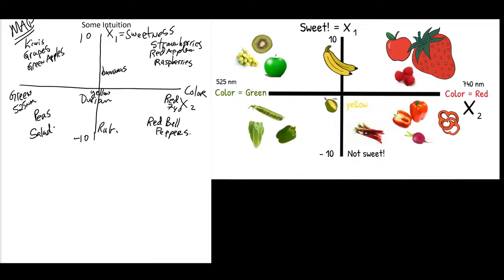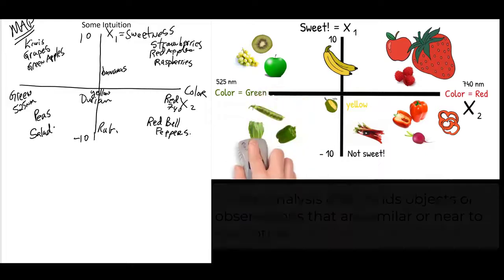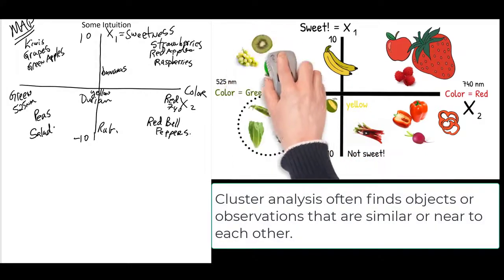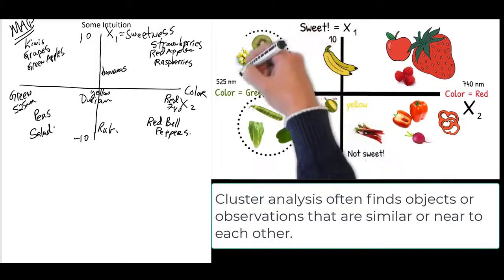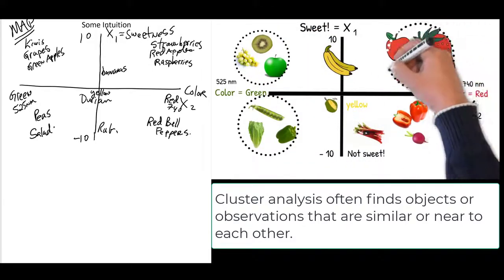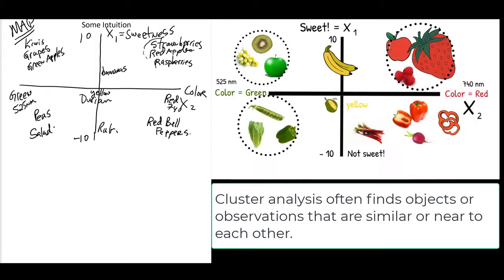Now, given those plots, you then could say, well, I noticed that some things are more similar to each other than to other things. For example, a red apple is more similar to a strawberry than either of those two are to, let's say, green peas. Well, if that's true, we can use an algorithm to maybe group things together. So that might be called a cluster. There might be a cluster over here and another cluster over here.